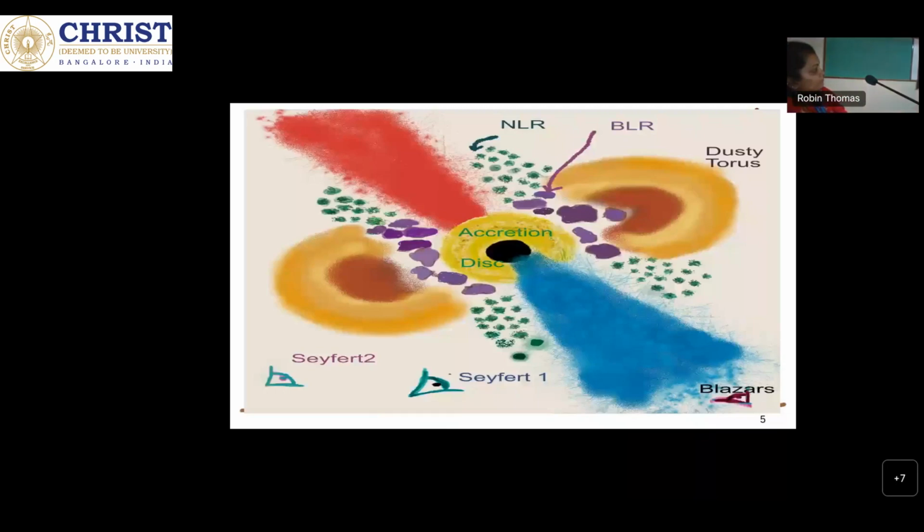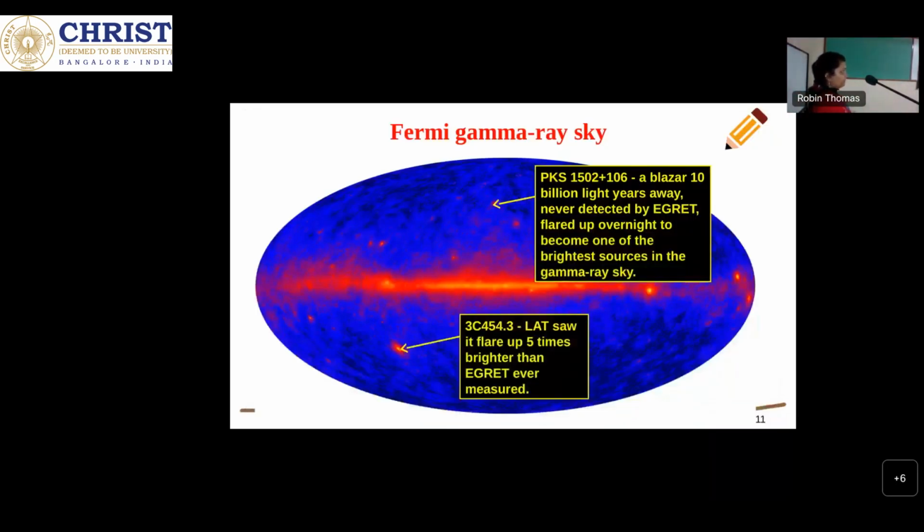So this is the sky map of Fermi. Before Fermi, its predecessor EGRET, the Energetic Gamma Ray Experiment Telescope, had not identified some of the bright blazars, so they were identified by Fermi. One source is PKS 1502+106. This was observed by Fermi, and also the very bright source 3C 454.3, which was found to be 5 times brighter than what EGRET measured in its era.